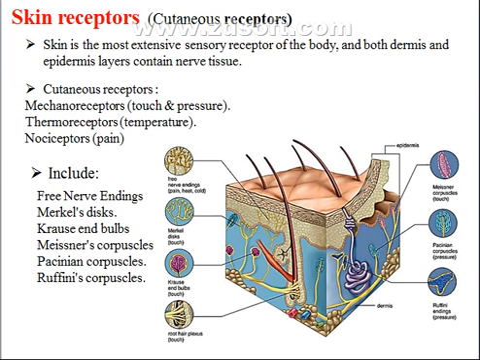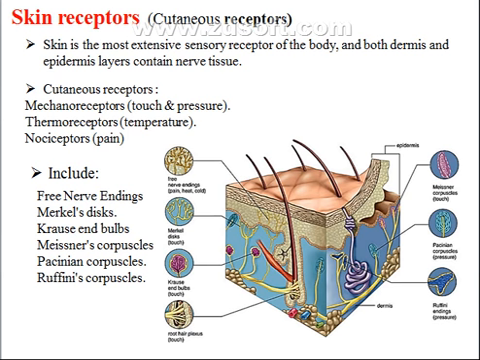Skin receptors, or cutaneous receptors. Skin is the most extensive sensory receptor of the body, and both the dermis and epidermis layers contain nerve tissue. There are three types of receptors.